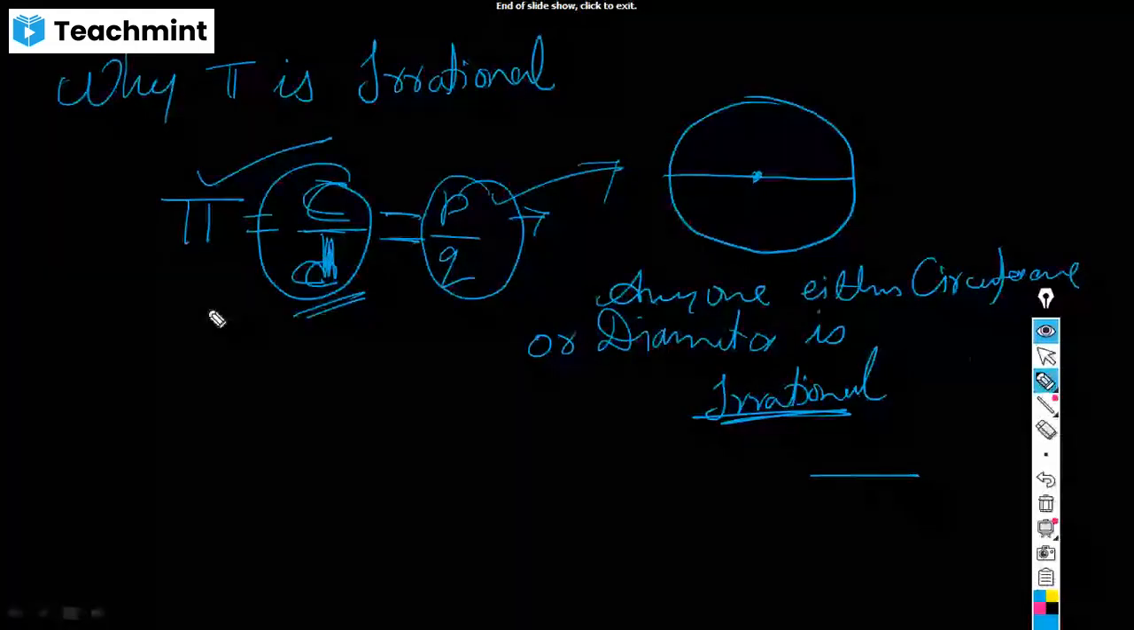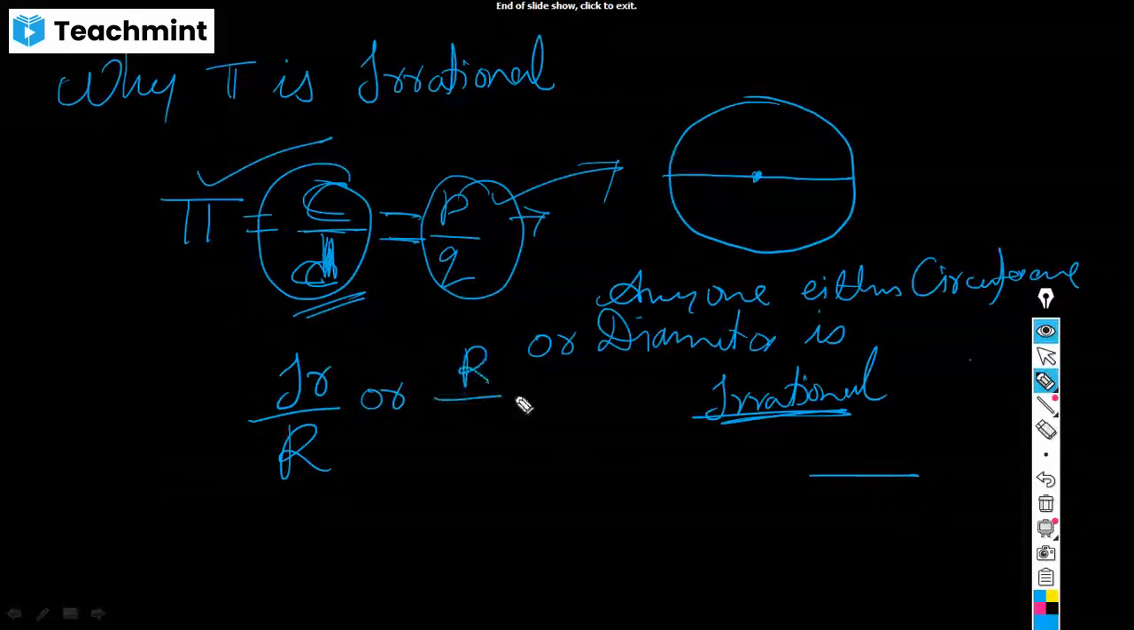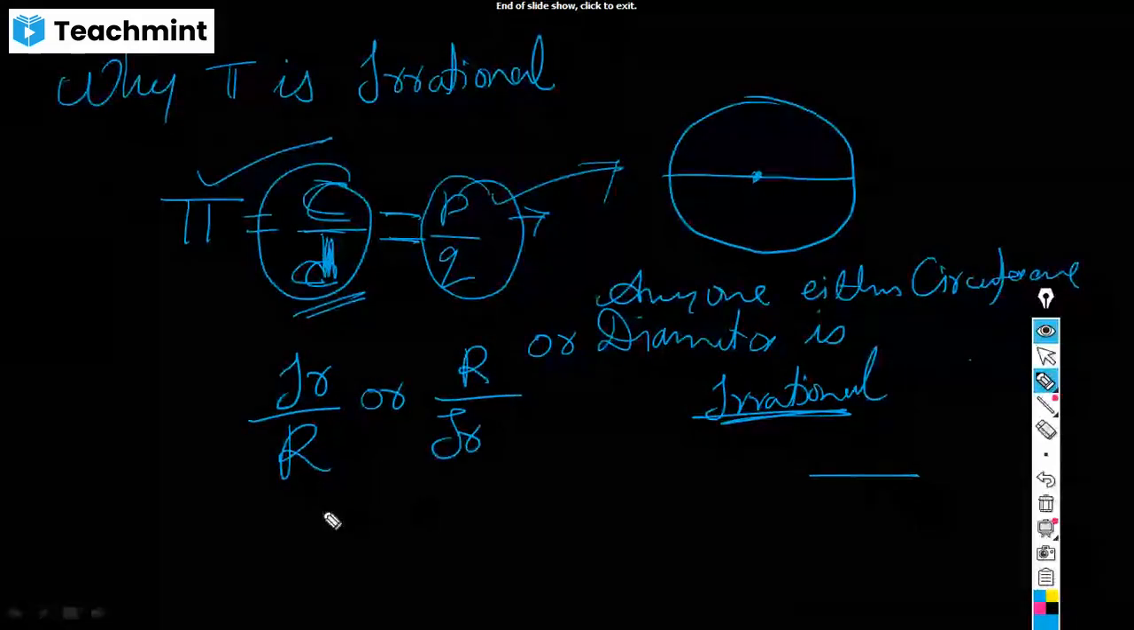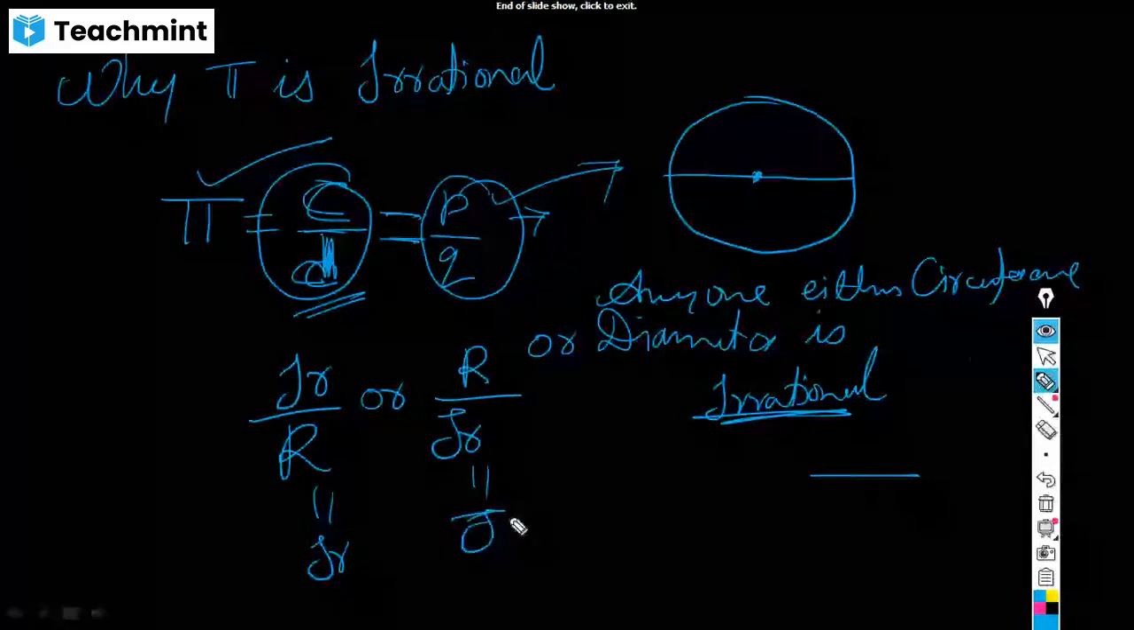Another concept you should know: irrational by rational or rational by irrational is always irrational. Irrational is always what? Irrational.